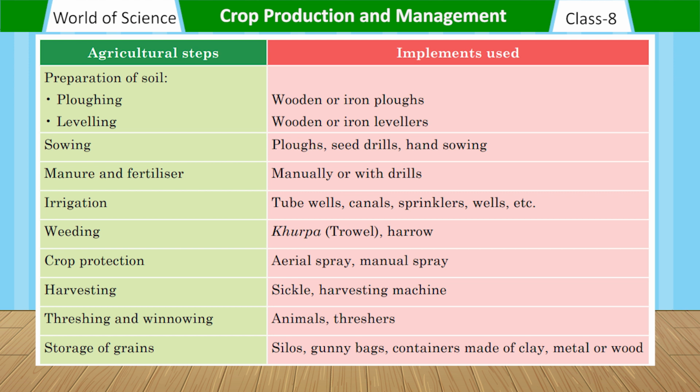Crop protection: aerial spray, manual spray. Harvesting: sickle, harvesting machine. Threshing and winnowing: animals, threshers. Storage of grains: silos, gunny bags, containers made of clay, metal or wood.